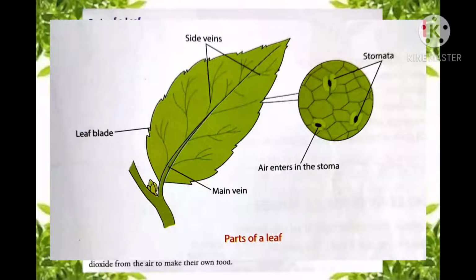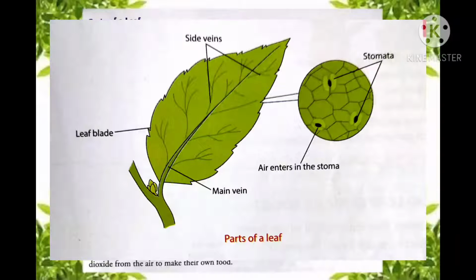You can see in the structure the middle one is the main vein, and those other small veins which are coming out from the main vein are known as side veins, and these veins altogether form different patterns on the leaf. And another important function of these veins is that they help in taking water and minerals to the leaf. From where does a plant get water and minerals? Tell me, students. Yes, a plant gets water and minerals from the soil.